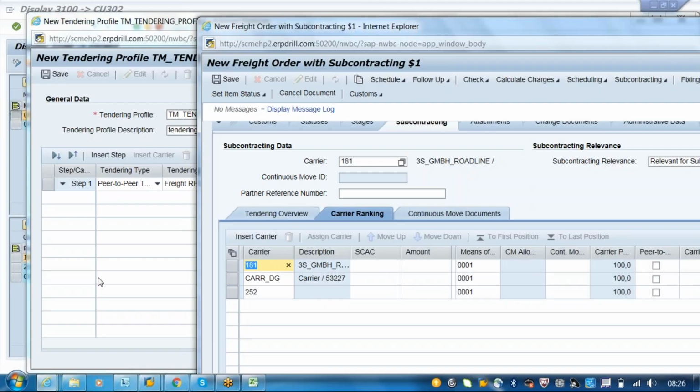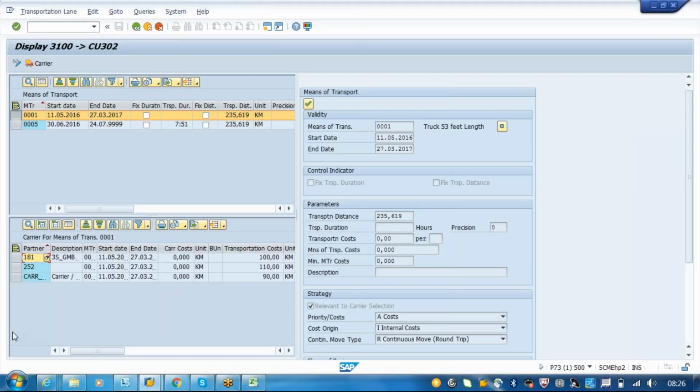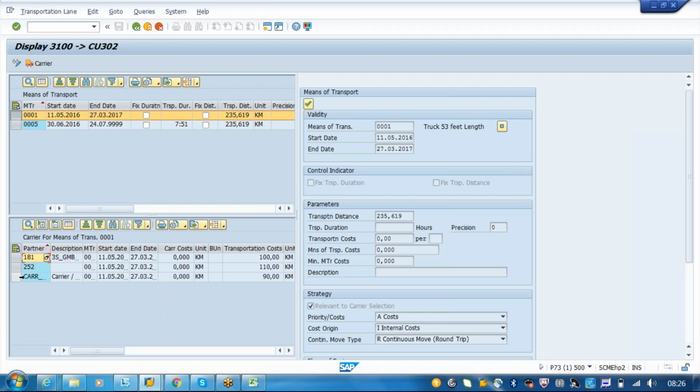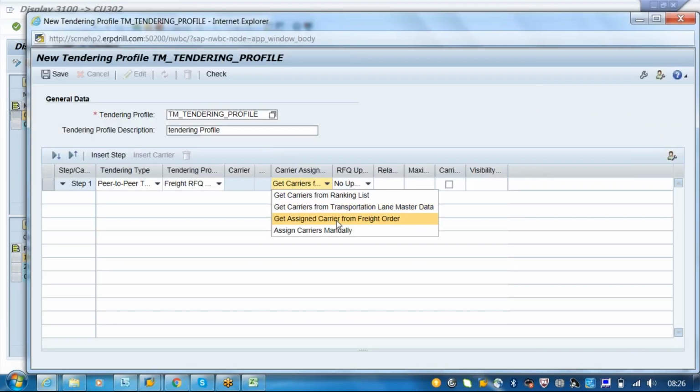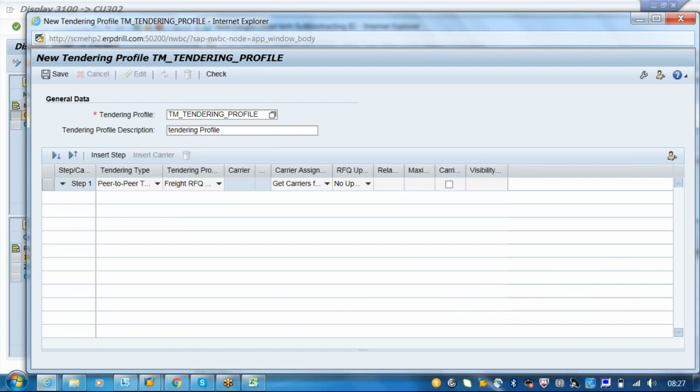But if you say I want the system to determine based on the lane, then it will go with the lane master data. Whatever the lane master data is, it will come to this lane master data and try to send the RFQs in this sequence. And if you say I want to get the assigned carrier from the freight order, that means whatever freight carrier we have assigned here in the freight order, it will send to that carrier. Next is assign carrier manually. Whatever we assign manually, that will be there. So this is the difference.